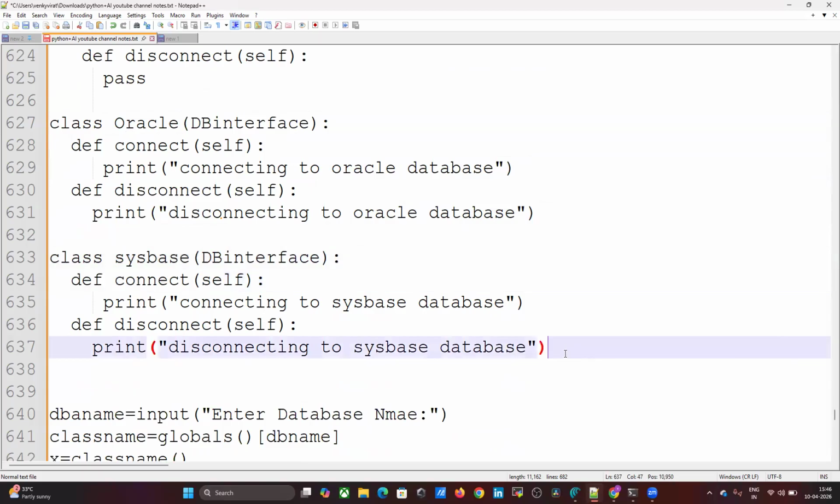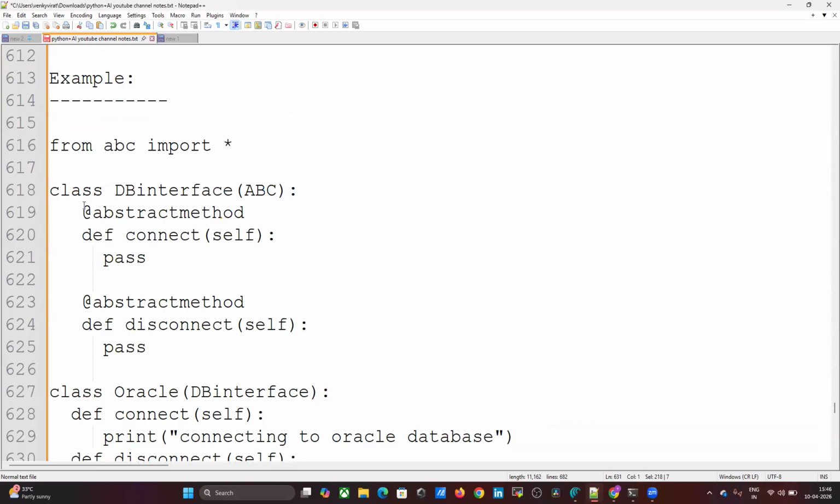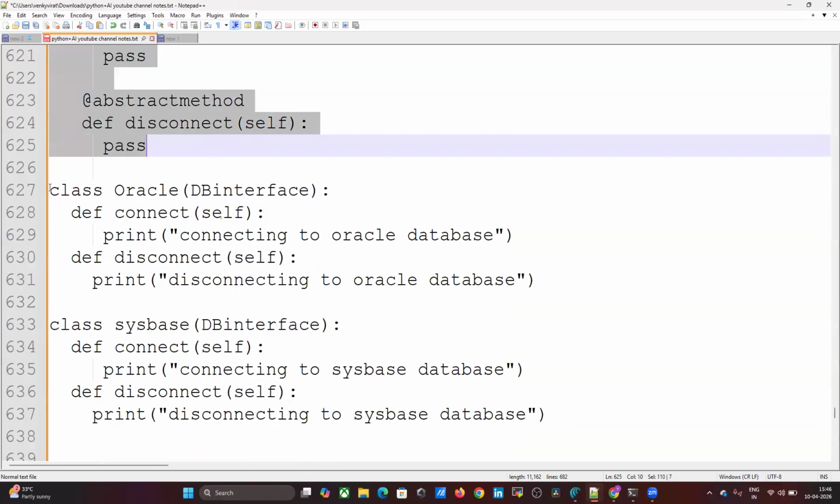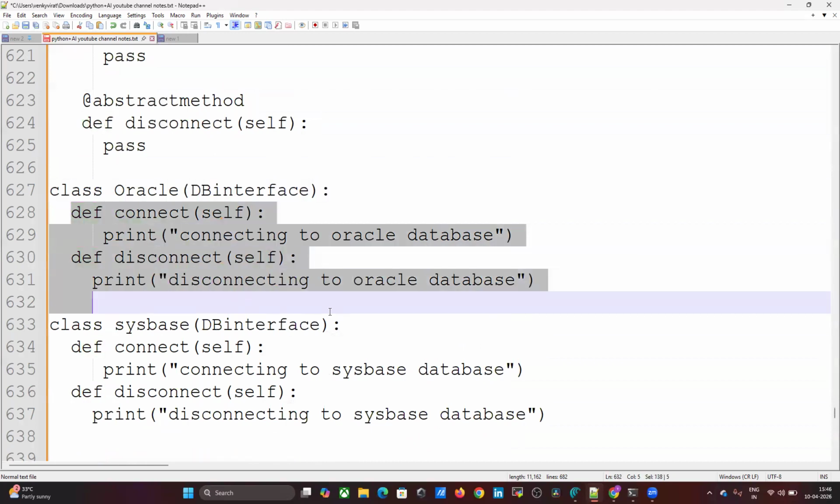Such types of requirements are called abstract methods, abstract classes. What is interface? Every abstract class that contains only abstract methods, such type of requirement we can consider as interface. Such requirements are called interface.